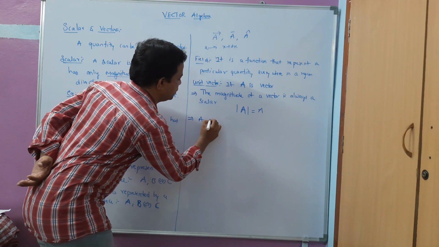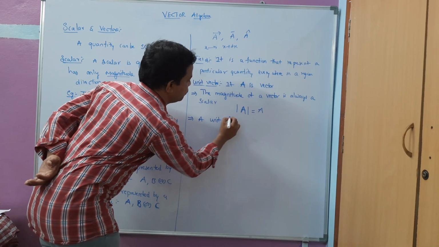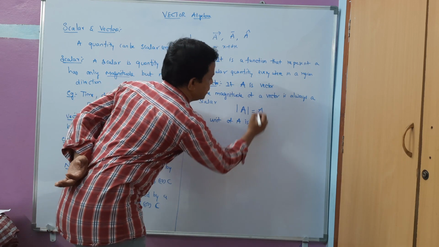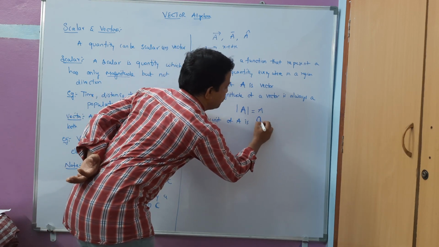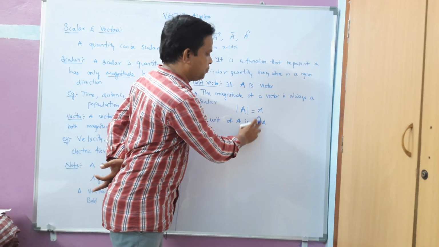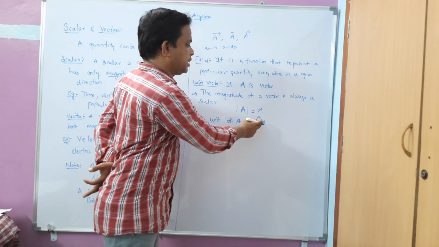A unit vector of A is written like this, a sub A. I am going to represent the unit vector of the vector A like this.